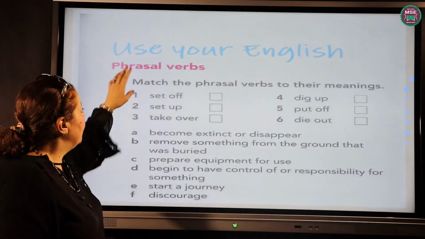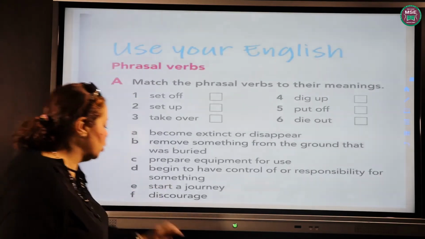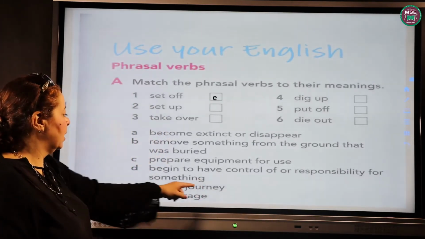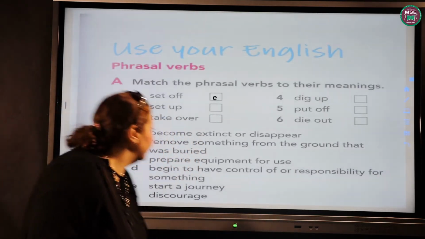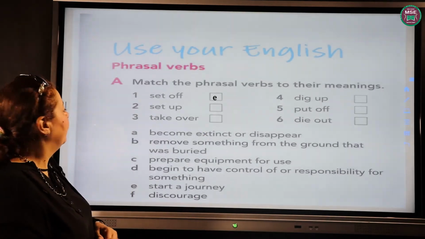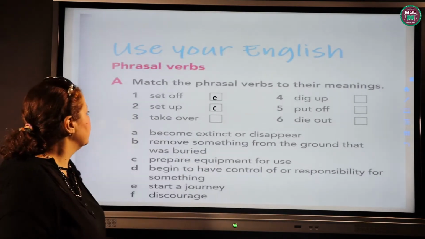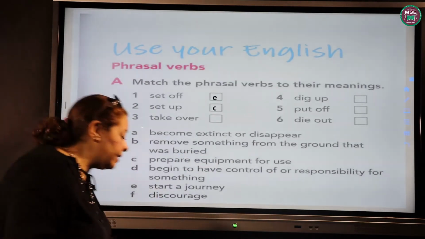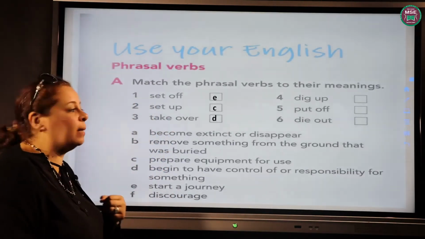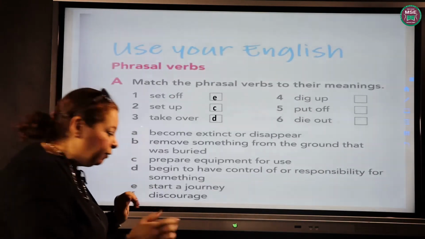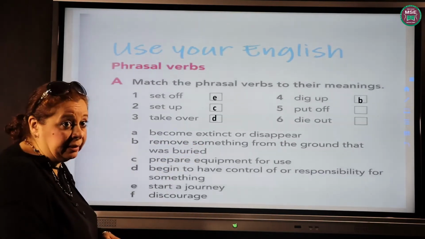Now, let's match these phrasal verbs with their meanings. Set off, we said, means start a journey. So it is E, start a journey. Set up, we said that set up means prepare equipment or a tool for using. So it will be C, prepare equipment for use. Take over, to be responsible for, to take the responsibility. So it is D, to have control or responsibility for something. Then dig up, to remove from the ground. So it is B, remove something from the ground that was buried, okay?